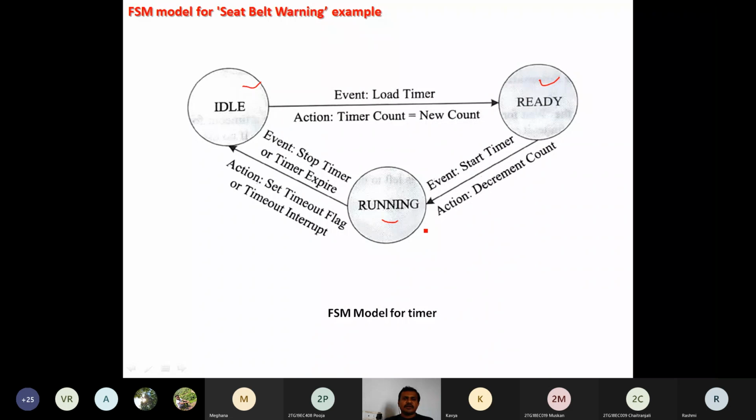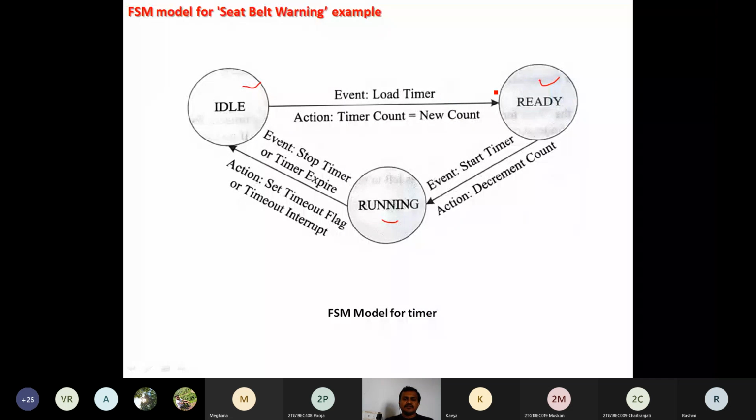So it moves from the idle state to the ready state when the load timer event occurs and the ignition key is on. The timer has to start its working with the loading of the timer count. What is the timer count?